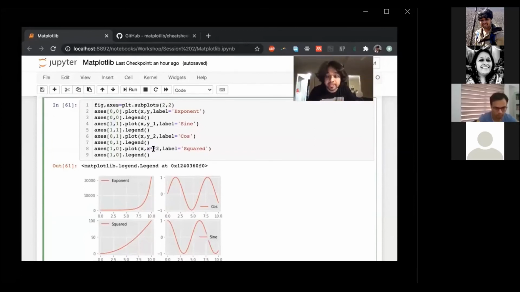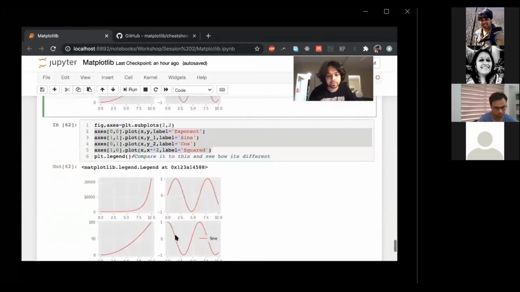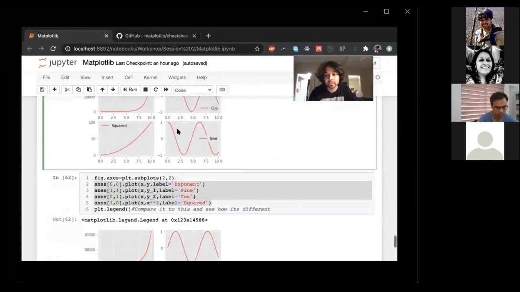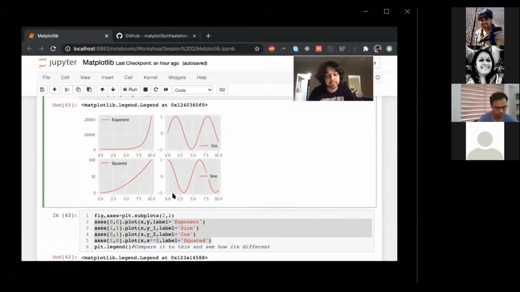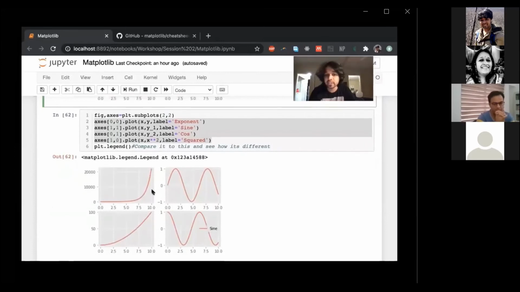I just said x star star 2, which is x squared, and it plots x squared for the values between 0 and 10. So 10 squared is 100, and 0 squared is 0. So these are your 4 graphs with their own legends and so on. I just wanted to show that plt.legend in the end doesn't really give you the legend that you'd want. It creates only the legend for the last one.